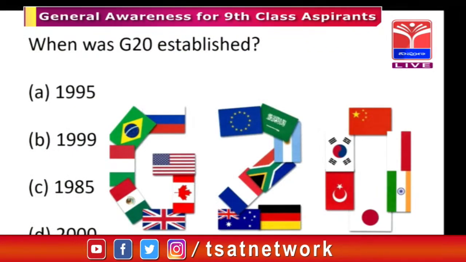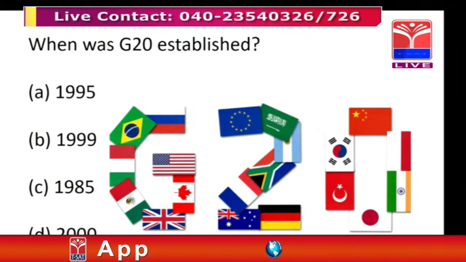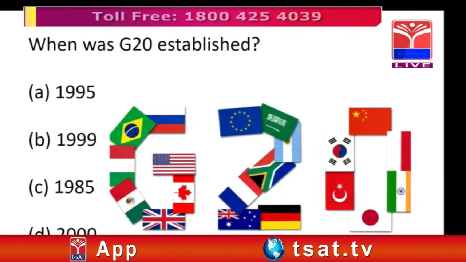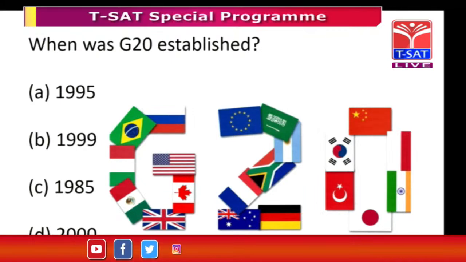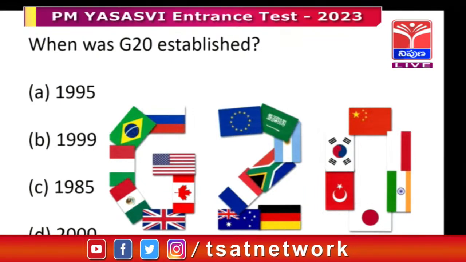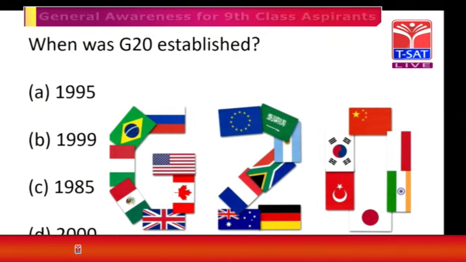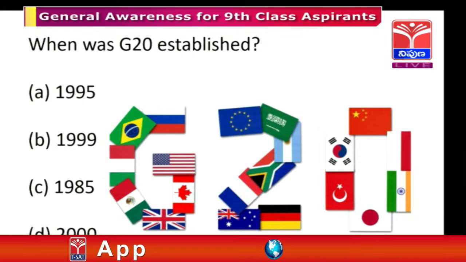Now we continue with this session. When was G20 established? This is the question. Sobarani madam said 1999 is the correct answer. The options were 1995, 1999, 1985 and 2000. Yesterday also we gave this information: when events happen, you have to write them in chronological order of the timeline. Those are very important things.